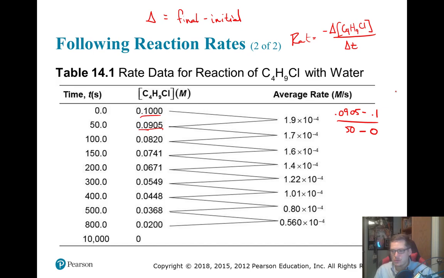Okay, and if you took those two values there, you should end up with this average rate here. It should be going down by 1.9 times 10 to the minus fourth. Okay, and then you can do that for each one. And you can do it over the course of the whole thing, or individual 50 seconds.